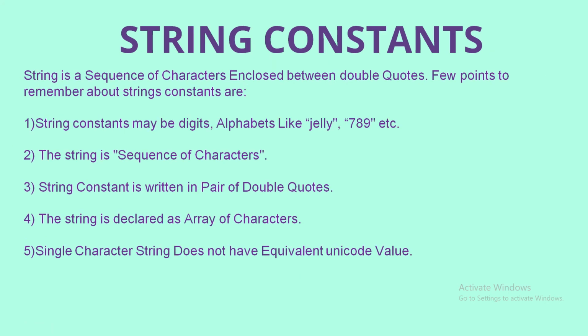Next are the string constants. String constants are enclosed between double quotation marks, and there can be any string length. You can also include integer values in the strings. They can be declared as an array of characters, and a single character string does not have an equivalent Unicode value.